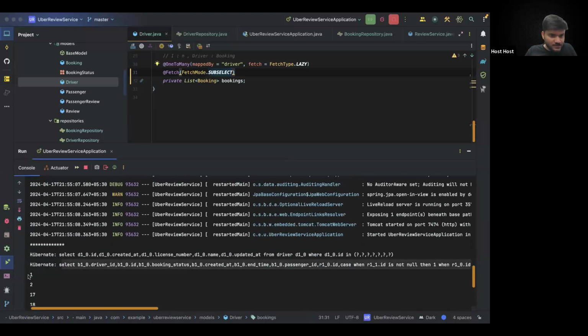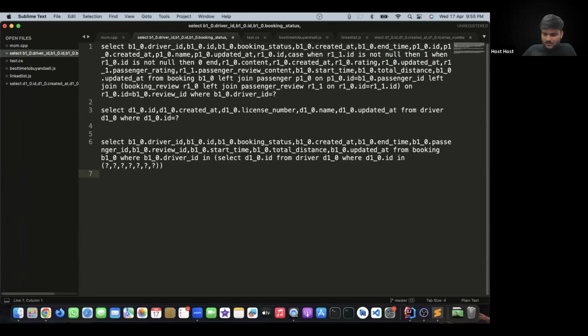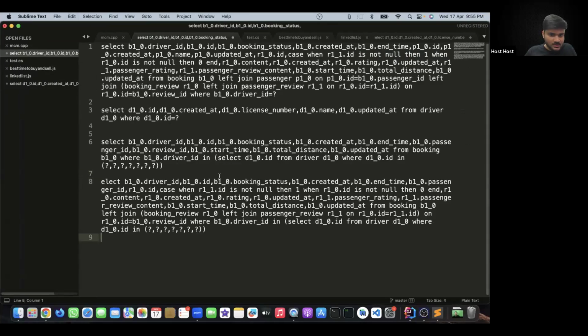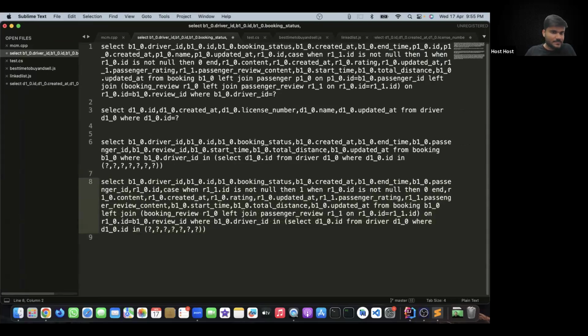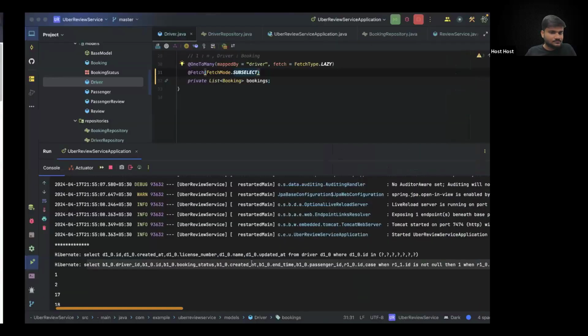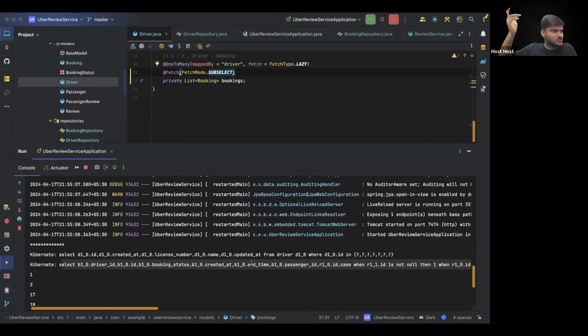If I copy this query and paste it here, this is the query that it is executing. You can see it is putting whatever joins and everything it is required, but it will just do one single join. Can you see it? This is going to do one single join. And then at last in select this sub select. So there is a nested select query coming up. Are you guys able to get this point, guys? The join that is happening is for the reviews.